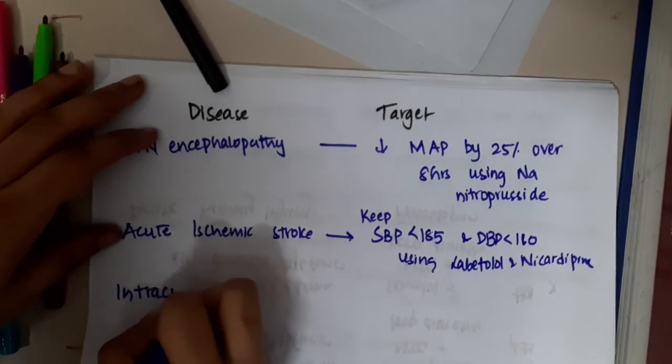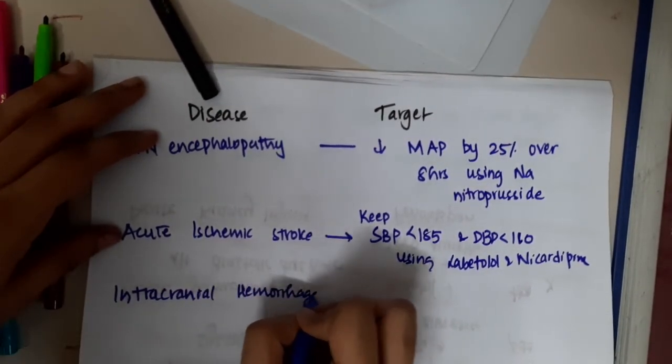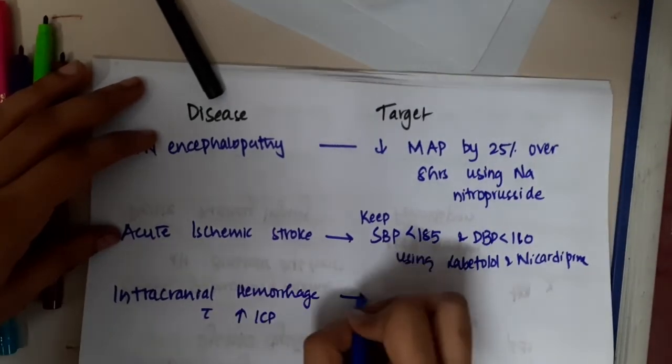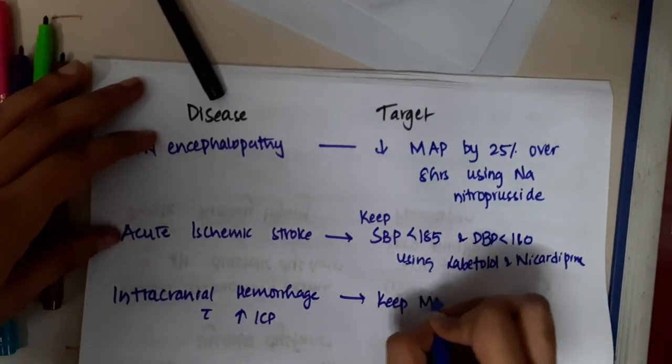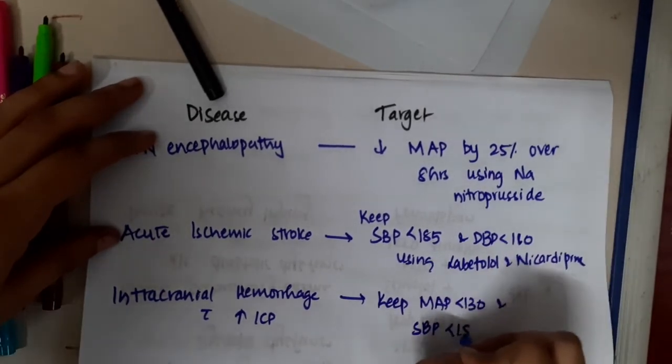If the patient has intracranial hemorrhage with raised intracranial pressure, then you should keep mean arterial pressure less than 130 and systolic blood pressure less than 180.